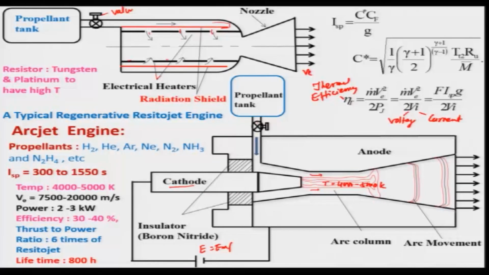Therefore, its life is limited to something around 800 hours. So, that is why arc jet engine will be giving much higher specific impulse as compared to the resistojet engines. Now, let us look at electrostatic thruster, and in case of electrostatic thruster, the principle is basically different than what